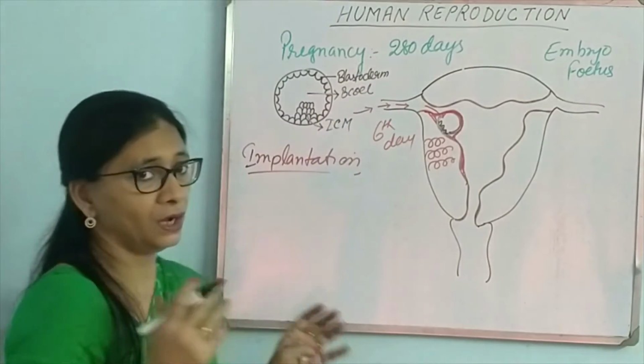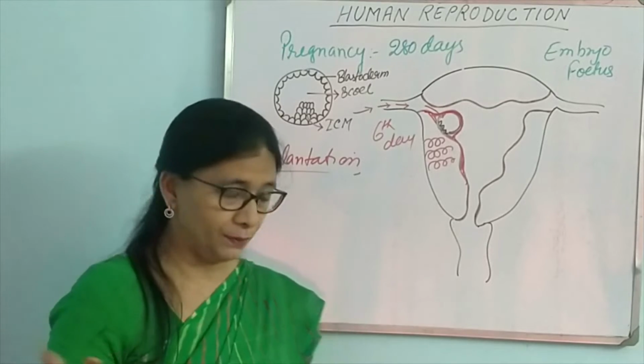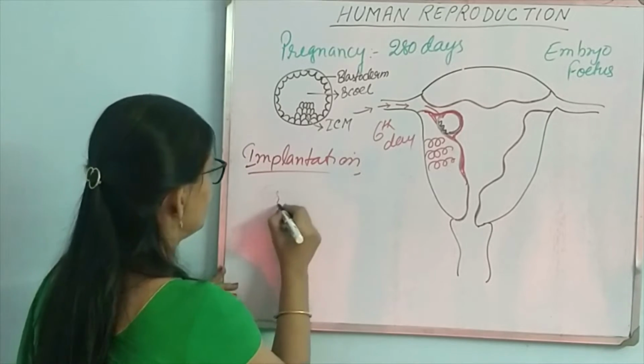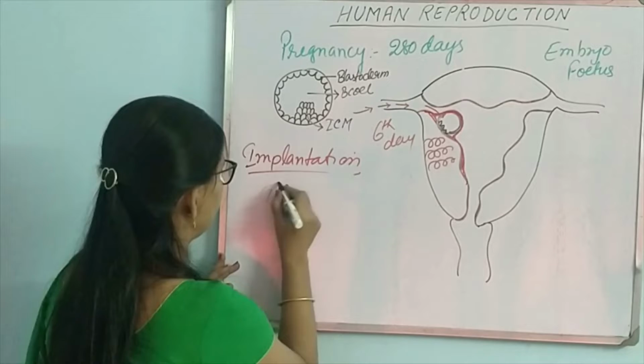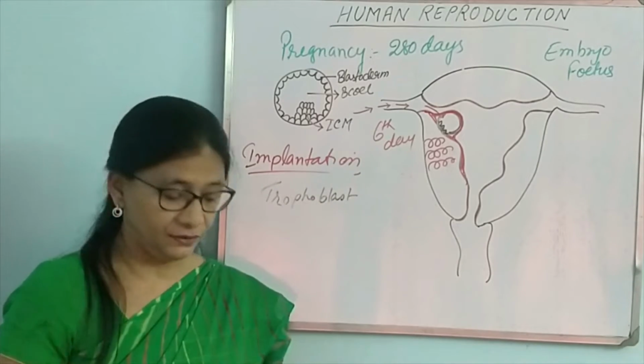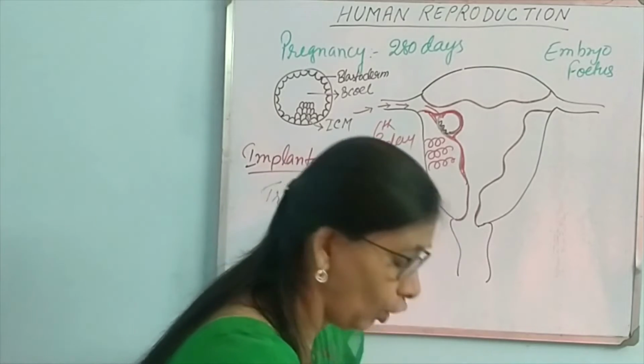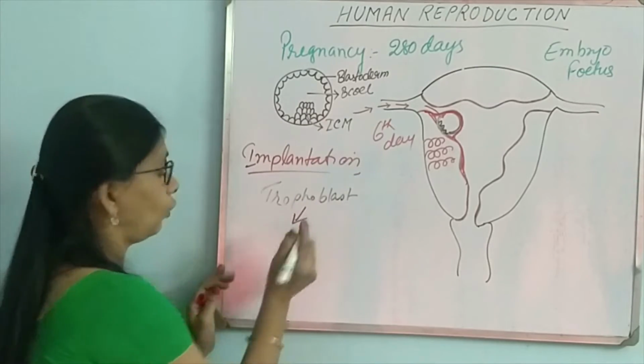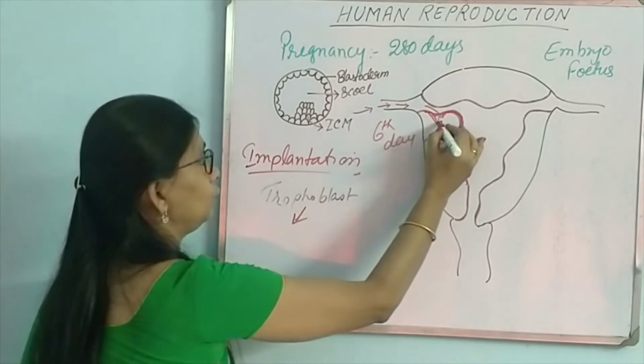The blastoderm, which is now known as trophoblast, will divide into 2 parts. The cells are continuously dividing, and it will form 2 layers.